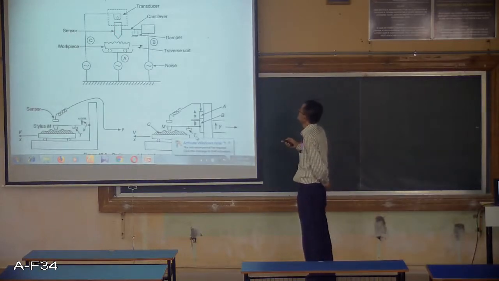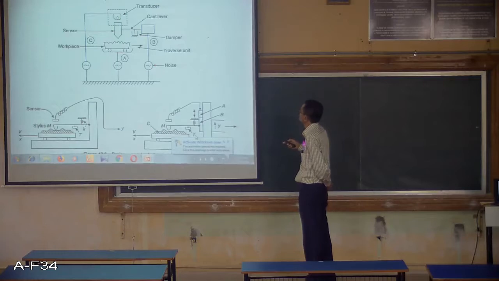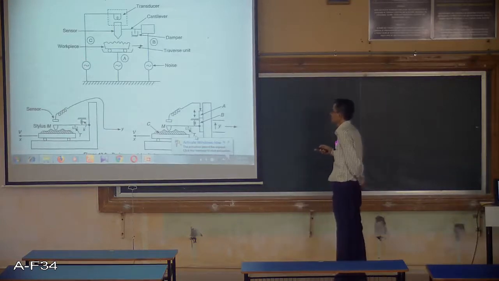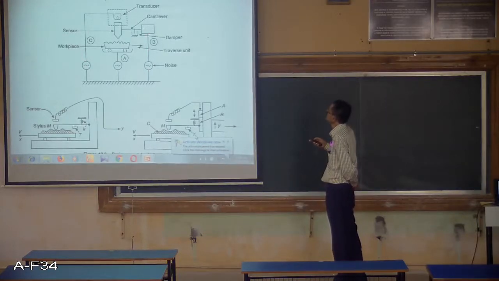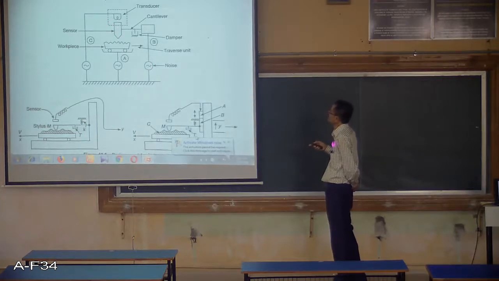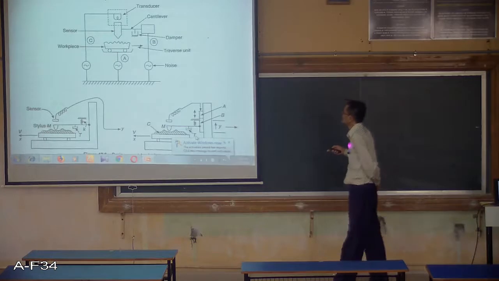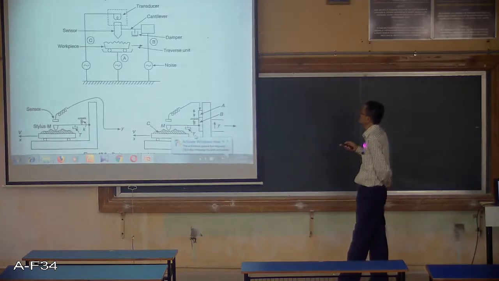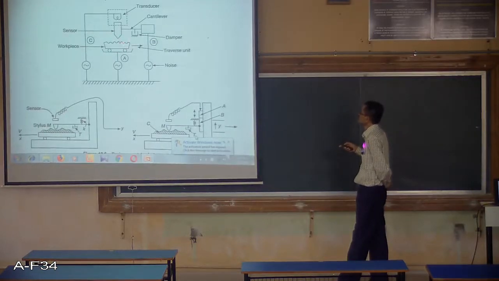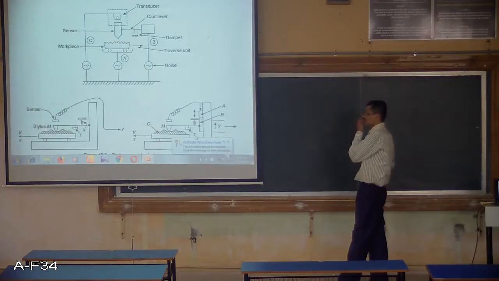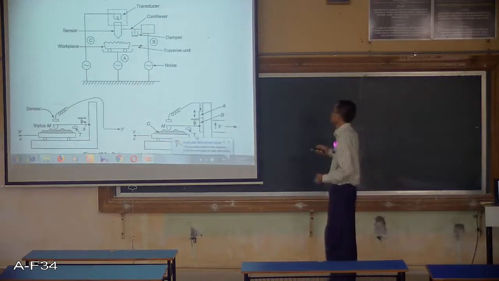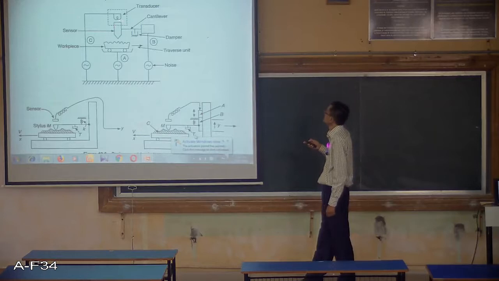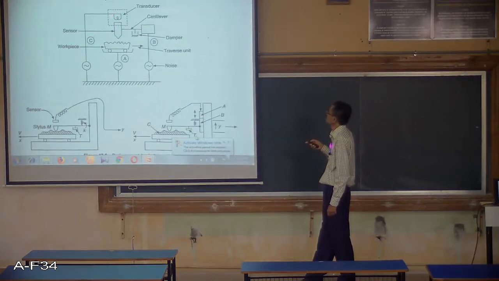There is a noise signal given here, and when it is given to this sensor, it will get variation in the noise signal due to the surface of the nanomaterial or traverse unit, and then correspondingly this transducer will give some output.